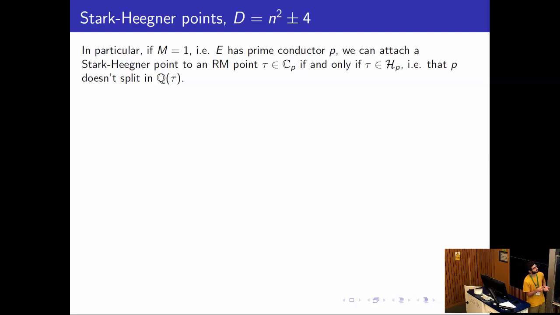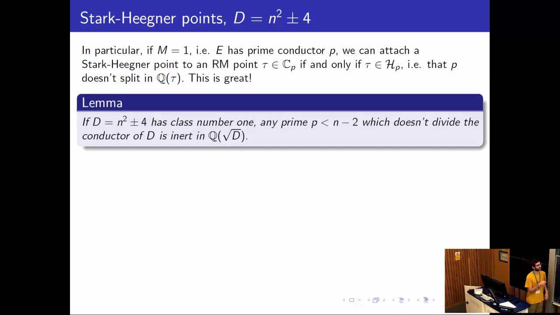And then, in this setting, a Stark-Heegner point is defined for any real quadratic point tau in C_p, as long as it belongs to the upper half plane. And so that means that it doesn't belong to Q_p. And so that just means that P is inert. Sorry, that P doesn't split in Q(tau). And that's great because, as I keep telling you, small primes tend to stay inert. And so more explicitly, we can prove this lemma that any prime less than n minus 2 is inert if this has class number 1, or it divides the conductor. But this is very elementary.